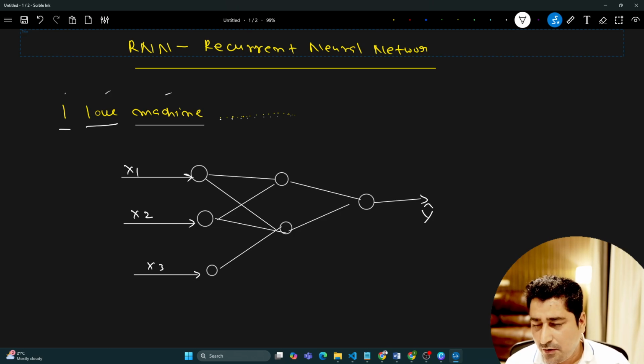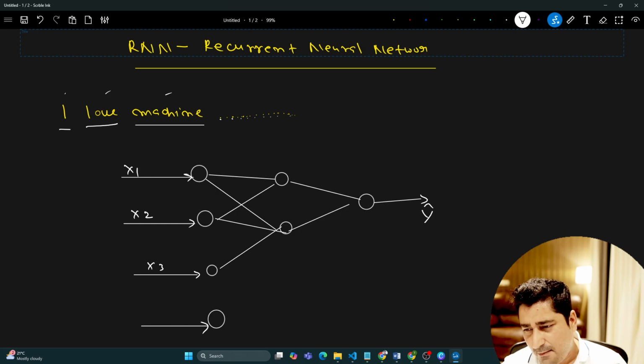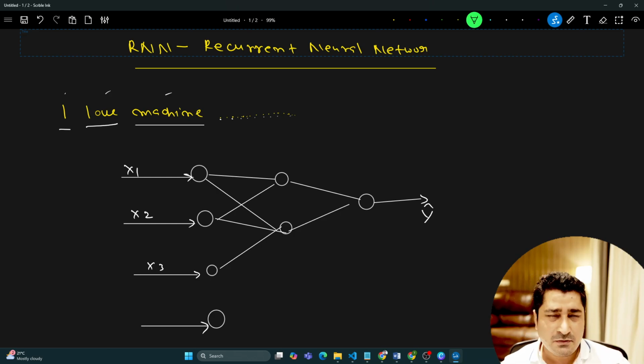So they said, okay, maybe we can do one thing. We are trying to pass the current input. That's cool. That's completely fine. But what if we can also pass some input from past learning? What is the meaning of it? So maybe, this was the proposal basically.